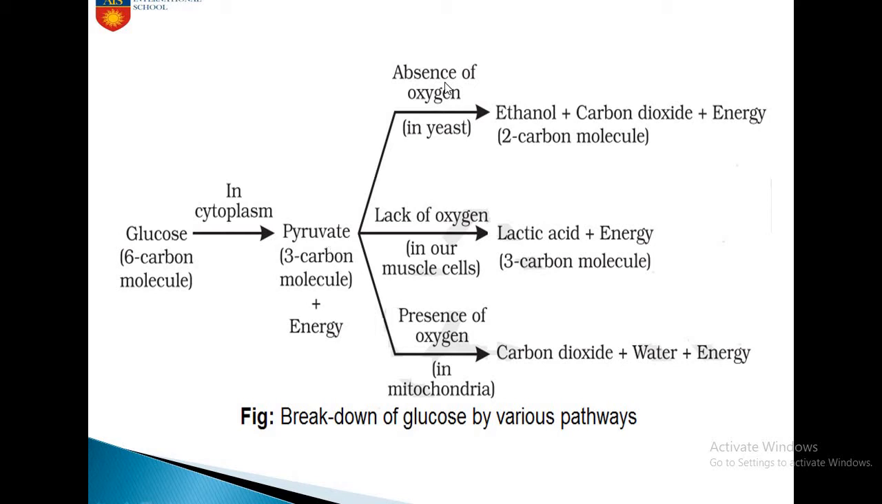Now this pyruvate can enter any of these 3 pathways. First, if it enters yeast, the process is known as anaerobic respiration, because it takes place in the absence of oxygen. It results in ethanol, carbon dioxide and energy, 2 molecules of ATP. When it respires anaerobically in a muscle cell, it produces lactic acid and energy. And when it respires aerobically, that means in the presence of oxygen in the mitochondria, it gives us carbon dioxide, water and energy.